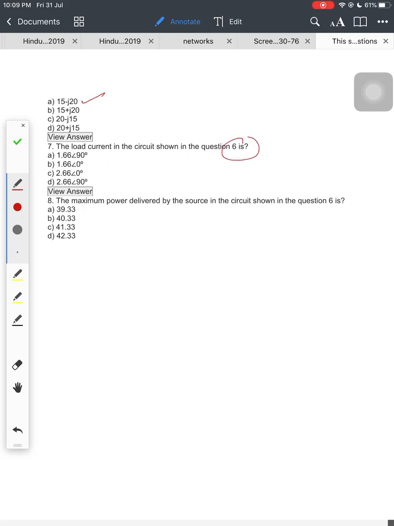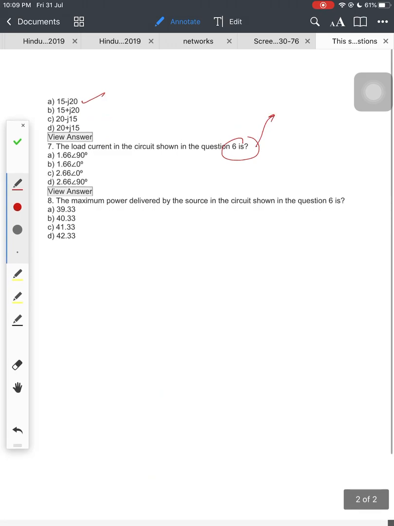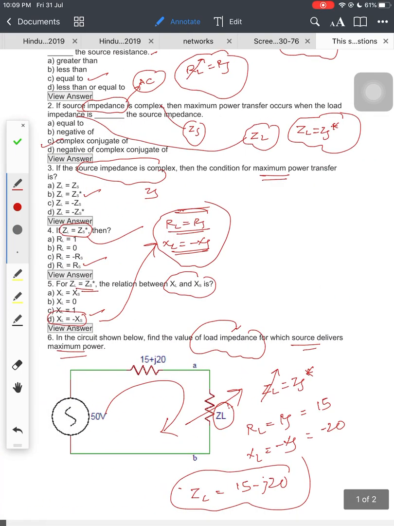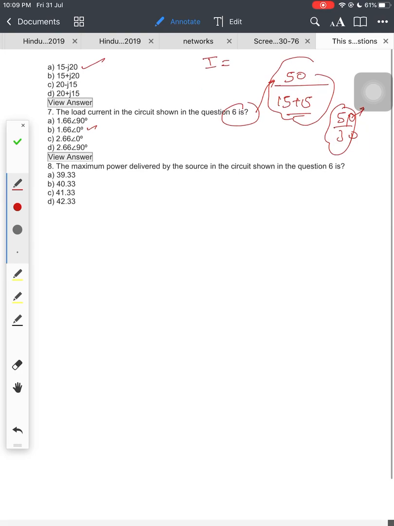The load current in the circuit shown in question 6. In this question they are asking what is the load current. So load current I is equal to, if you add these two, 15 plus j20 and 15 minus j20, this j20 will cancel. So V by total resistance, 15 plus 15. So I is equal to 50 by 15 plus 15, so 50 by 30, 5 by 3. What is the value of 5 by 3? 1.66, angle 0. Since 3 twos are 6, it is less than 2.